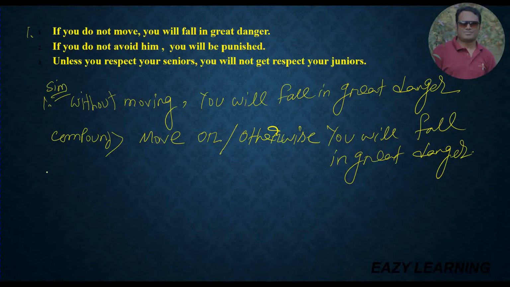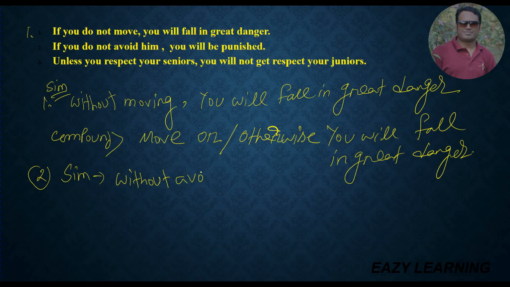Now I am doing number 2. If you do not avoid him, you will be punished. This is a complex sentence. If you want to change it to a simple sentence, at first you have to write without, then you have to write verb ing, that means avoiding. So without avoiding him, comma, second sentence.